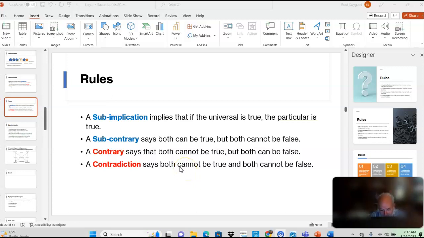They can both be false. But you say you always do that, and I say, well, wait, I didn't do it yesterday. Well, now I've shown that they cannot both be true, right? Okay. And that's what a contradiction does. And this is one of the first rules of contradiction. We're going to define it better, but this is the rule. A contradiction says both cannot be true and both cannot be false. Or one or the other has to be true. If you have a relationship of statements that's contradictory, one or the other has to be true.